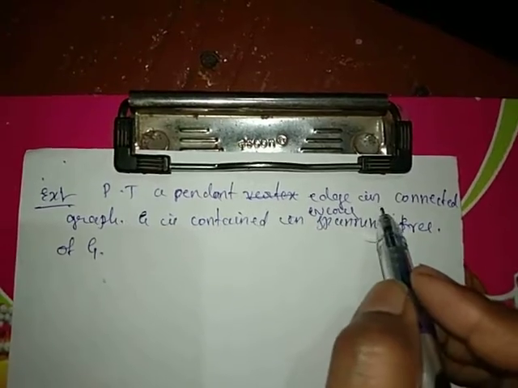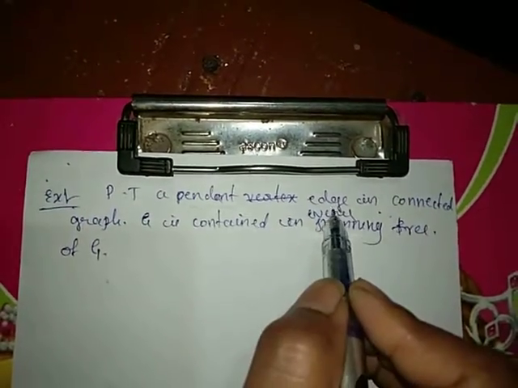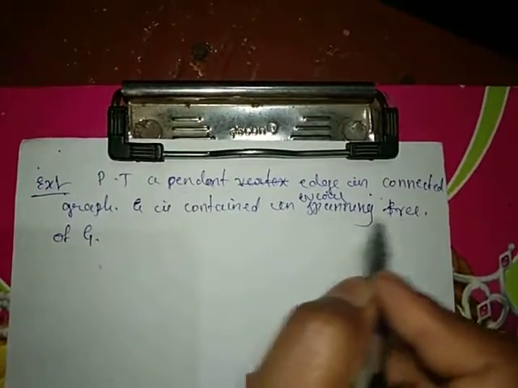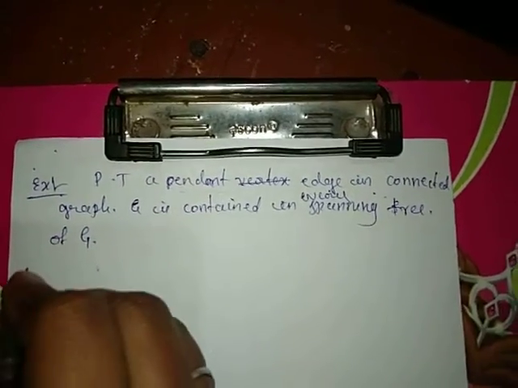In the connected graph G, suppose there is a pendant edge present in the graph G, that is also present in the spanning tree. That we have to prove here.